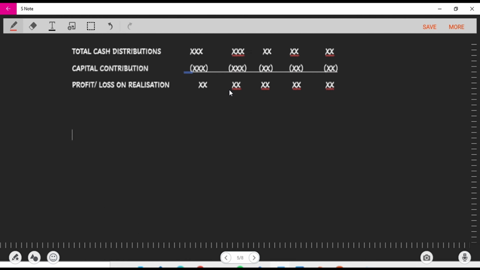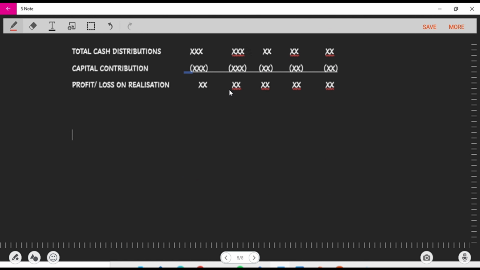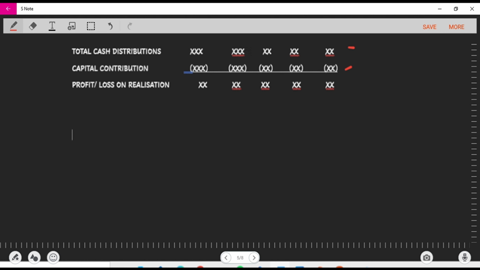After totaling them, you write down the capital contribution, the original amount of capital that they contributed at the beginning. So that's what's written down here, and then you minus it. So if the total cash distribution, now listen to me very carefully, if the total cash distribution is larger than the capital contribution, then there is a profit on realization.